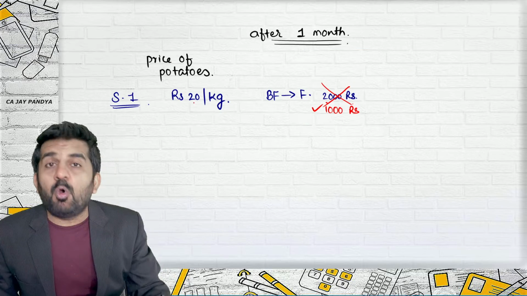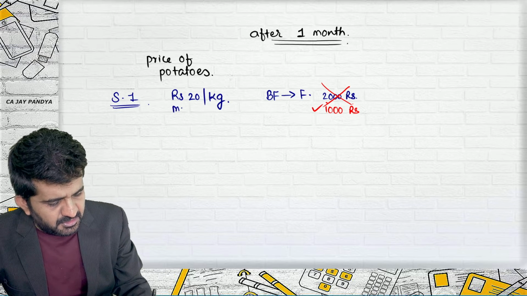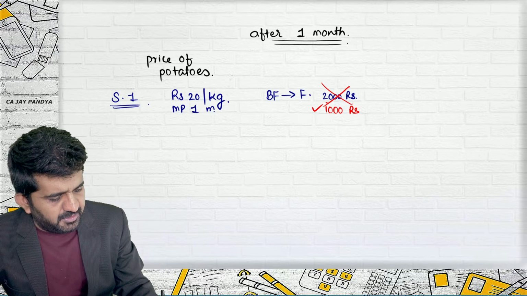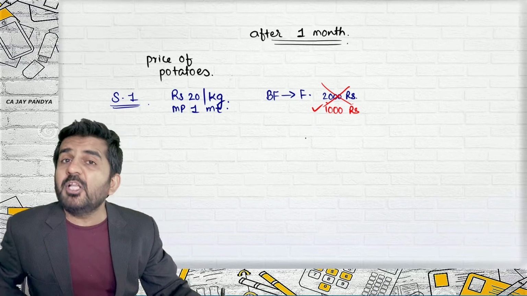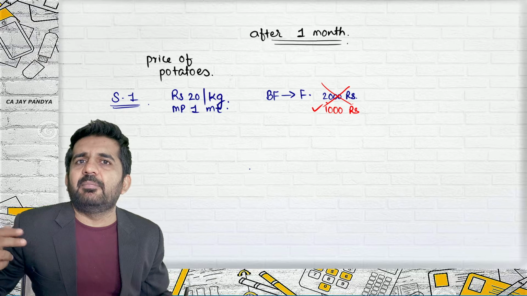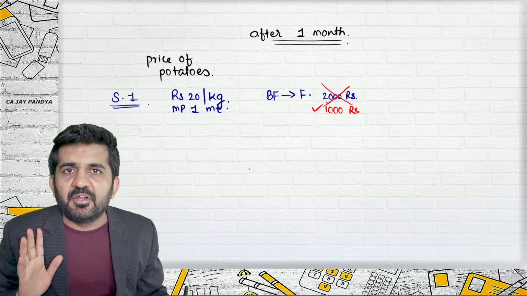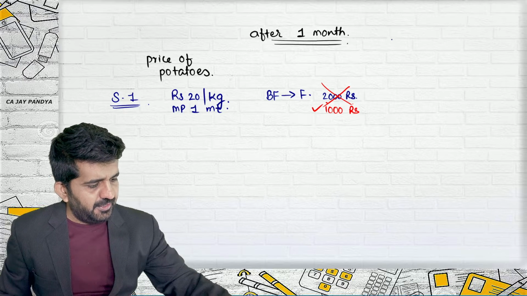Is it all right? So whatever is the market price after 1 month, what is to be paid is 1000 rupees by Balaji Wafer to farmer. What farmer will be giving to Balaji Wafer is 100 kgs of potatoes. Is it all right? Try to concentrate.